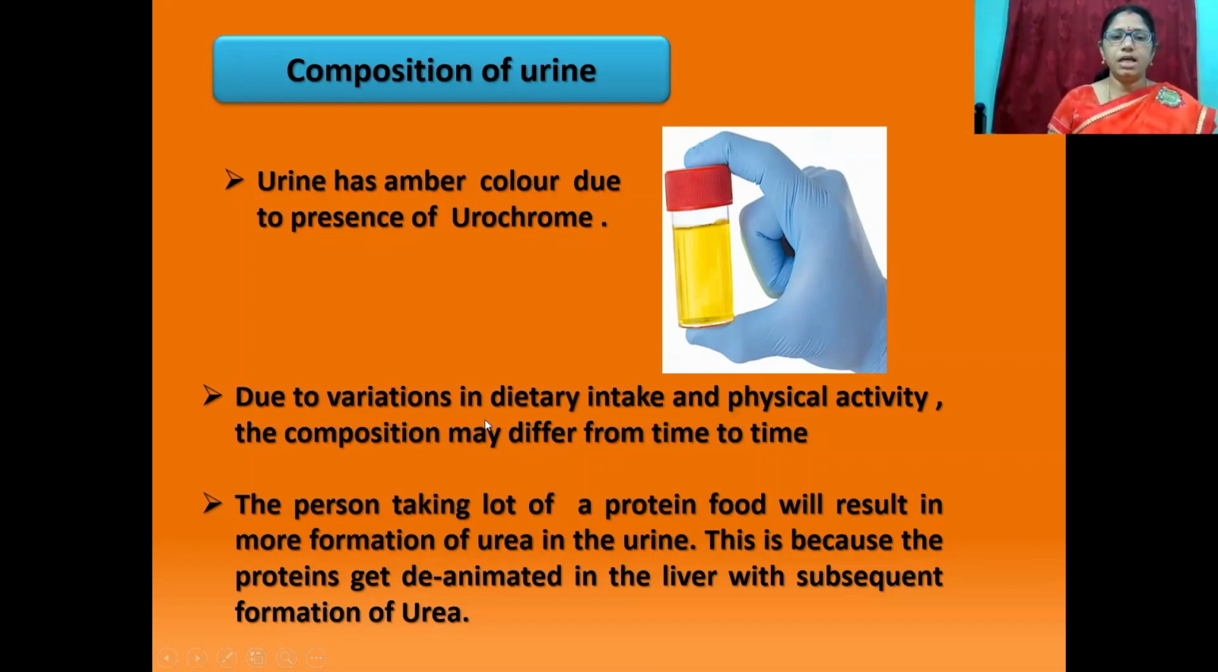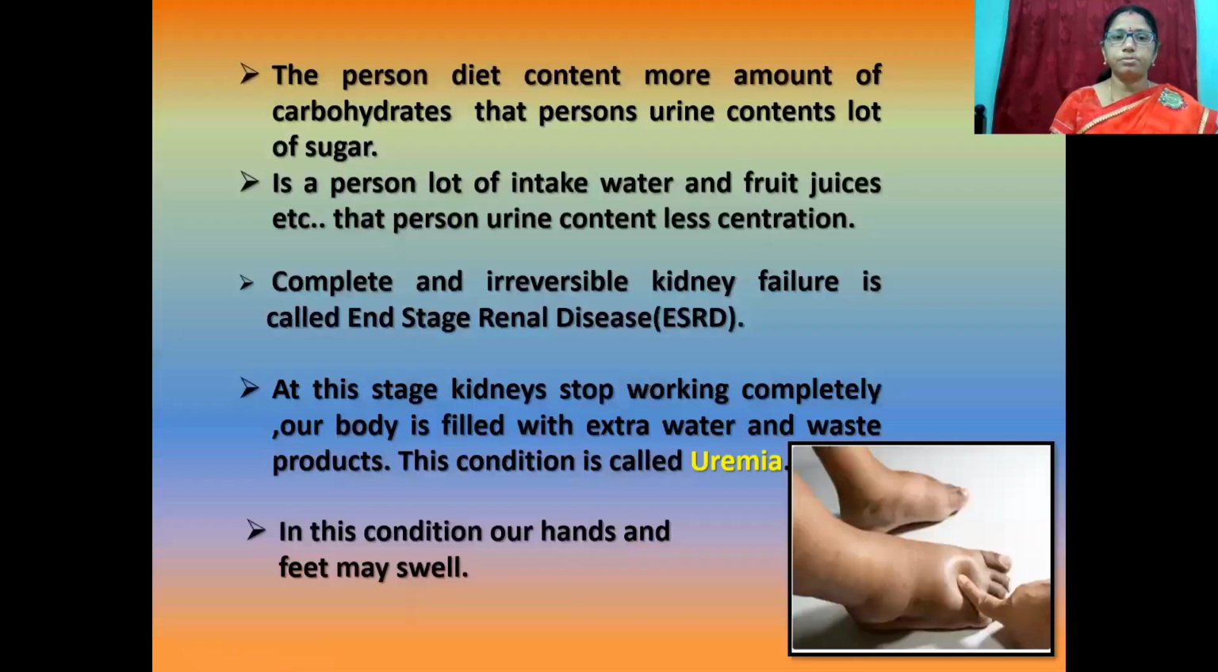Due to variations in dietary intake and physical activity, the composition may differ from time to time. A person taking a lot of protein food will have more formation of urea in the urine. This is because the protein gets deaminated in the liver with subsequent formation of urea.